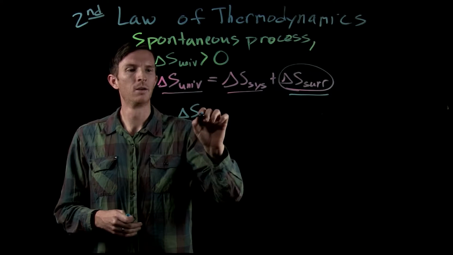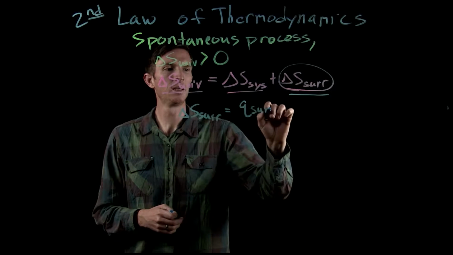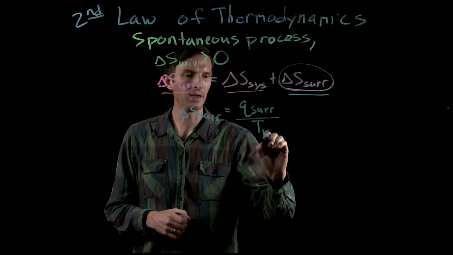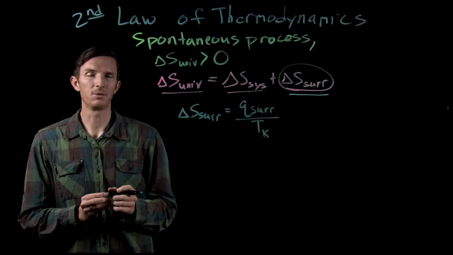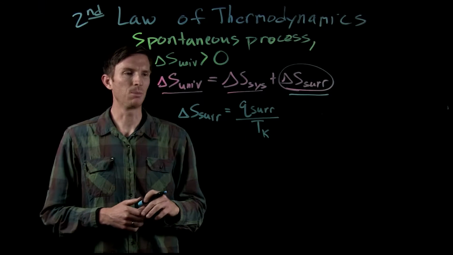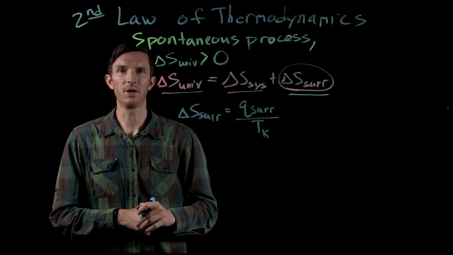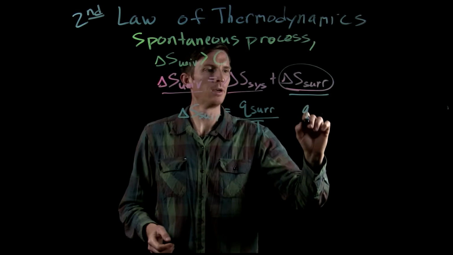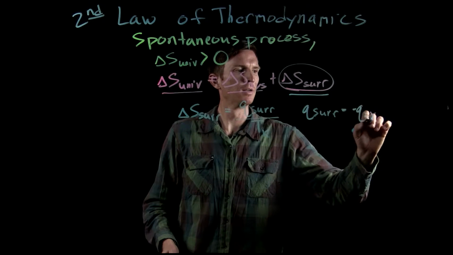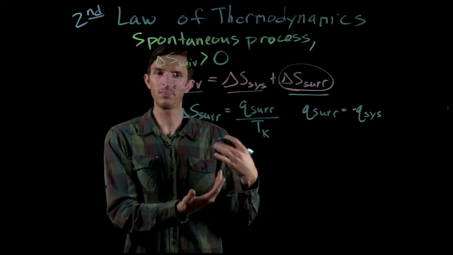Okay? So what we'll see is that the change in entropy of our surroundings, this piece right here, is actually equal to the amount of heat that our surroundings gains at a specific temperature. Okay, and we're typically dealing with absolute temperatures here, so I'm going to put sub K there to show that it's at a Kelvin temperature. So again, this doesn't do us any good yet because it's still dealing with the heat of the surroundings. Well, we also remember that however much heat the surroundings gains, that's equal and opposite to the heat that our system loses, or vice versa.